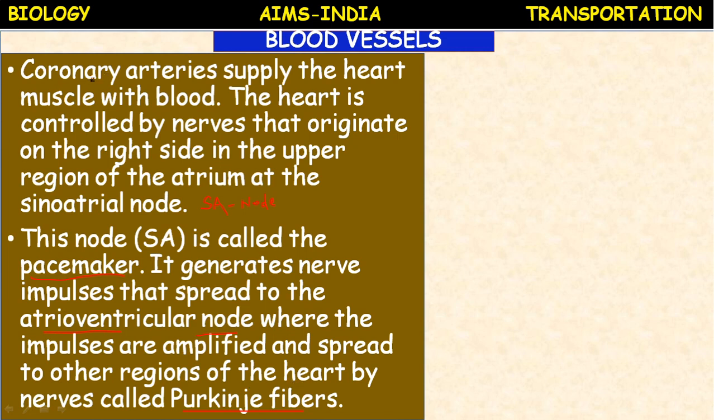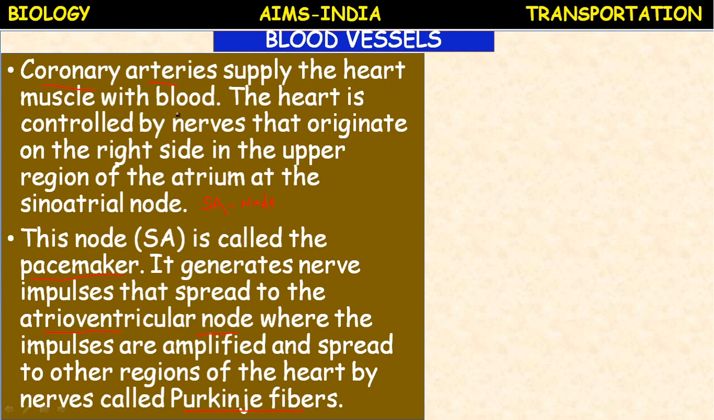The coronary arteries are the smallest blood vessels which supply the oxygenated blood to the heart muscles. That's the reason why heart attack is caused by the blocking of these coronary arteries. It is called coronary thrombosis, which leads to heart attack.